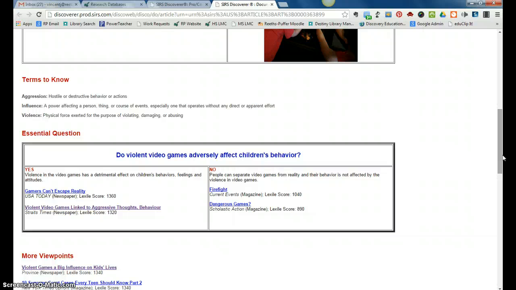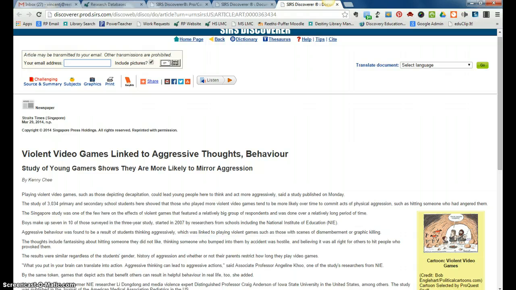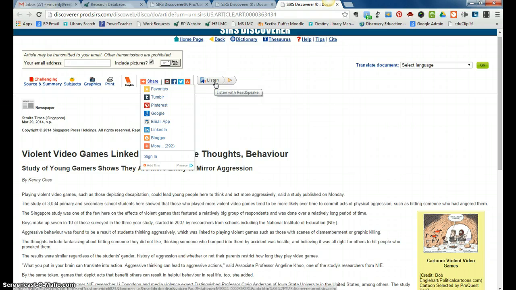So let's take a look at an article in SIRS Discoverer. I'm going to go ahead and open this one that says Violent Video Games Linked to Aggressive Thoughts Behavior. This is what the article screen looks like in SIRS Discoverer. The top of the screen is always going to be the same. If you want to email the article to yourself, this is where you would do it. If you wanted to listen to the article, this is where you would listen to it. Again, it is kind of that computer sounding voice. It's not awful, but it's not the same as having a person read it to you as well.